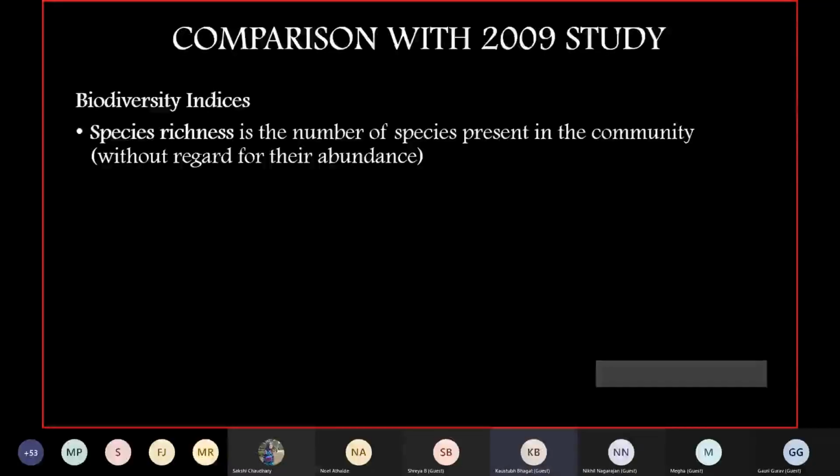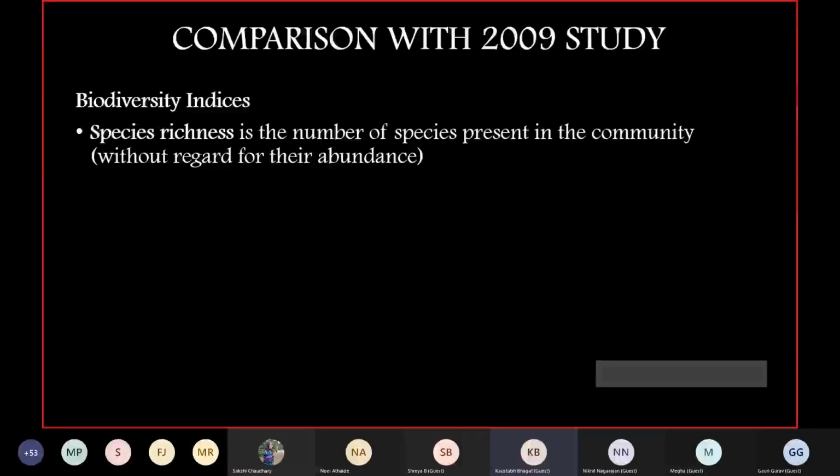Yeah. So one of the measures they use is species richness. This is a quality of the ecological community: the number of species in the community. It is not about how abundant they are. It just counts the number of species.